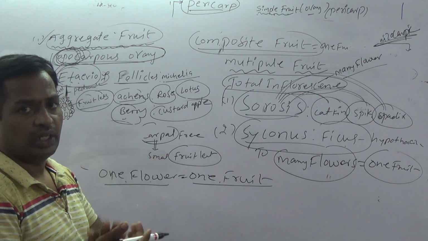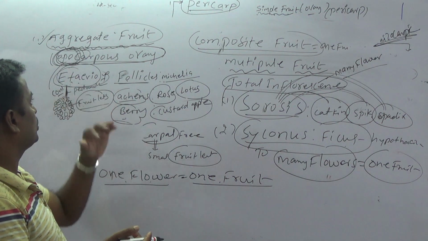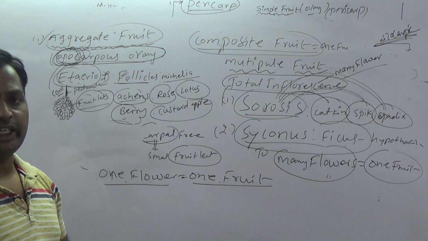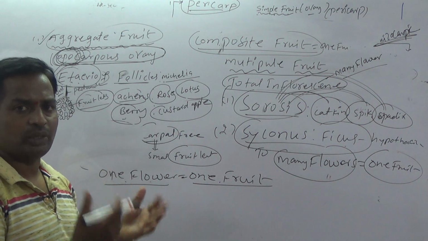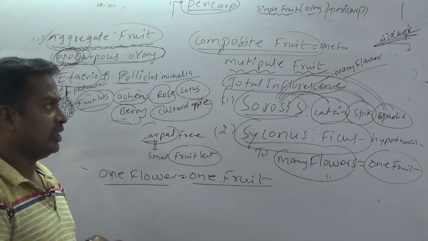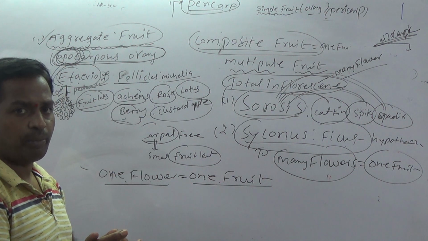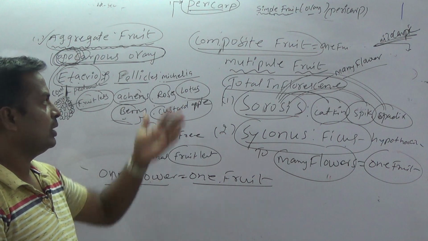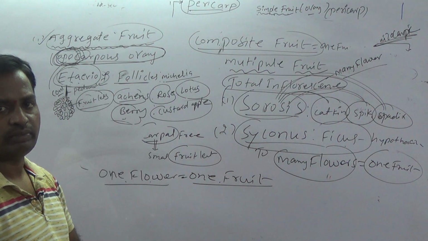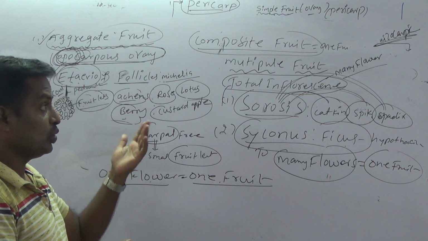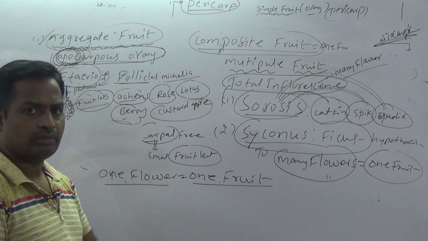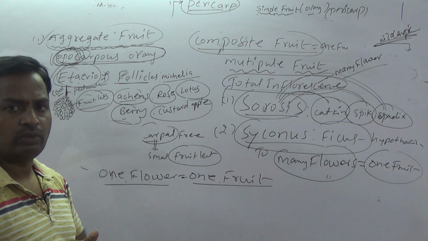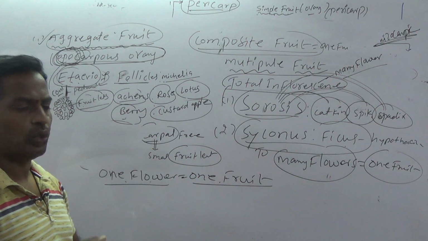In which fruit is the fruit developed from apocarpous ovary? Aggregate fruits, Annona, lotus, rose. Prepare each one of them. In which fruits are developed from the total inflorescence? Composite fruits. In which fruit is the mesocarp fleshy and edible? The best example is mango, and also pepper. So many examples are there.